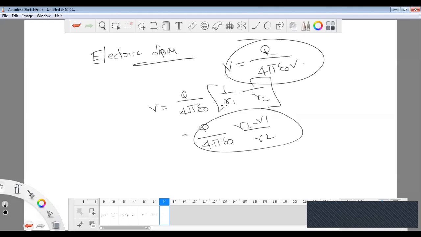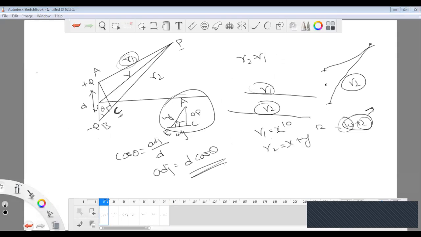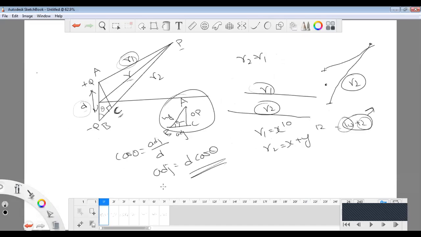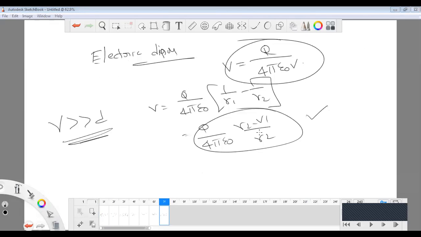When the distance between the two point charges Q1 and Q2 is almost the same as R, there will be no change and the equation remains the same. But when the R value is much greater than the D value, where this is the D value and this is the R value, then R1 R2 becomes R square, and R2 minus R1 becomes D cos theta.